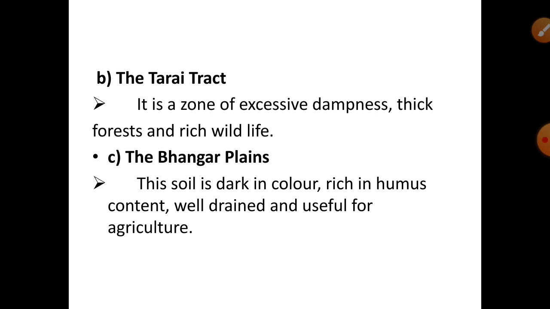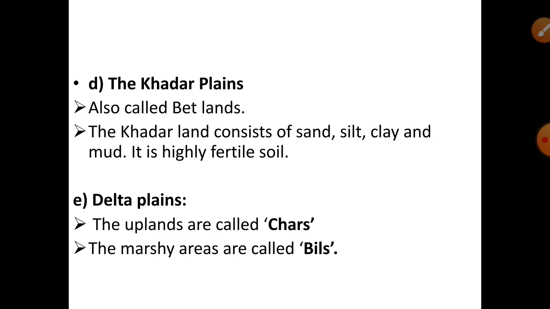Next, the Bangar plain. This soil is dark in color, rich in humus content, well drained, and very useful for agriculture. Next, the Khadar plain. It is also called Bedland. This land consists of sand, silt, clay, and mud. So, it is highly fertile land.